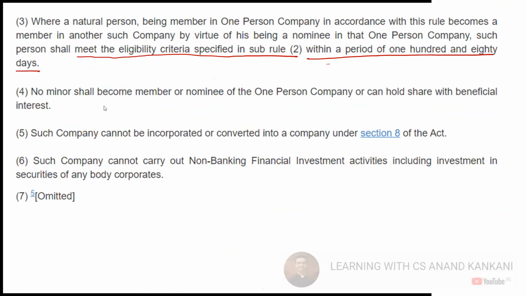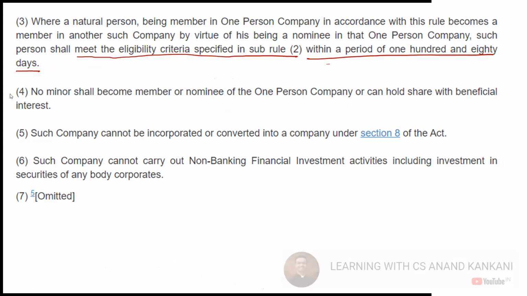Okay, then we have no minor shall become the member or the nominee of the one person company or can hold share with beneficial interest. So no, a minor can no longer be part of this OPC company. This has been there.